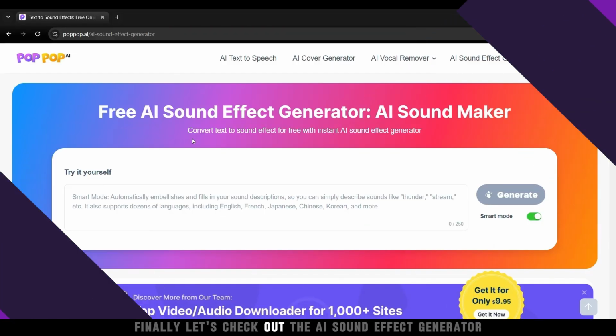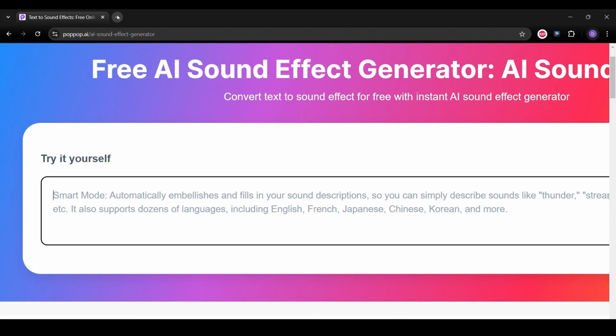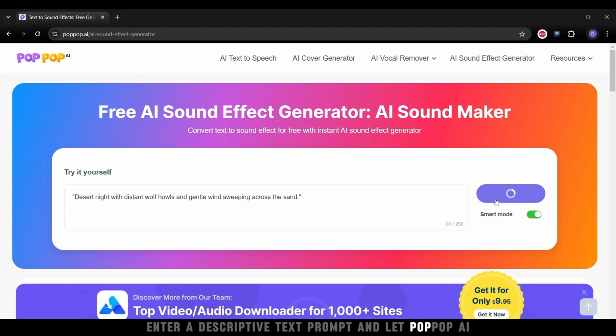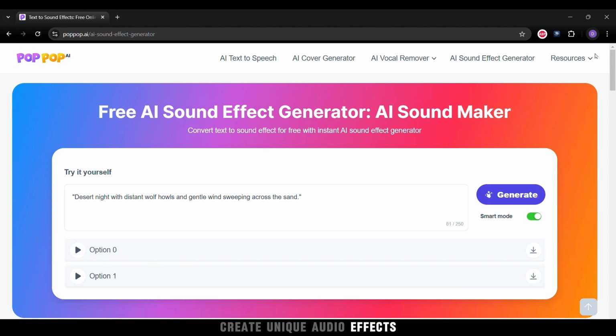Finally, let's check out the AI sound effect generator. Enter a descriptive text prompt and let PopPop AI create unique audio effects. Preview each file to find your perfect match.